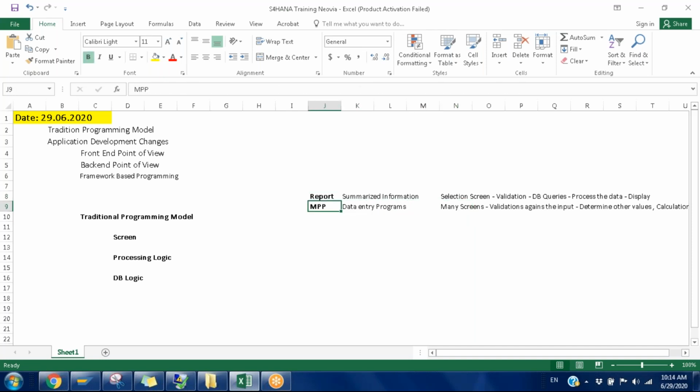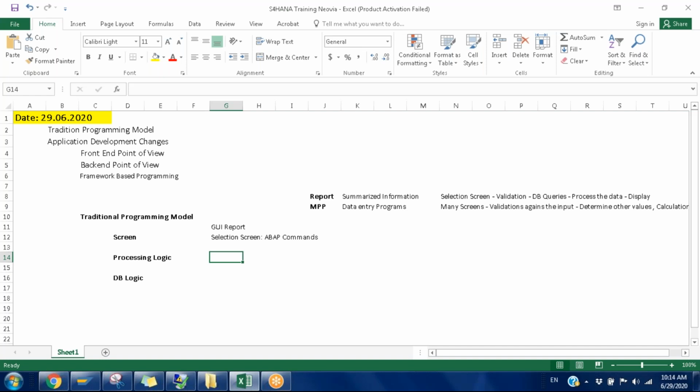Now the question comes: either a report or module pool. Just assume that we'll take the report. So now, if you're building the GUI report, that means once we develop the report, we are able to run it from the GUI. So how are we doing it? First is the selection screen. How are we designing the selection screen? Simply using some statements like parameters and select-options. Next is processing and validation logic, maybe whether initial or not initial, greater than 0 or less than 0, whether a date is older or higher.